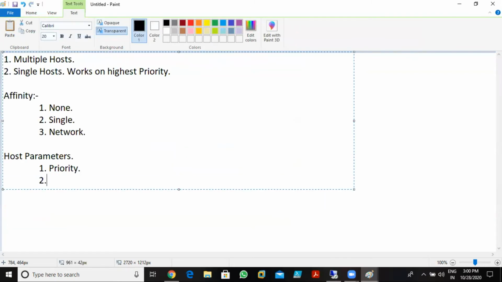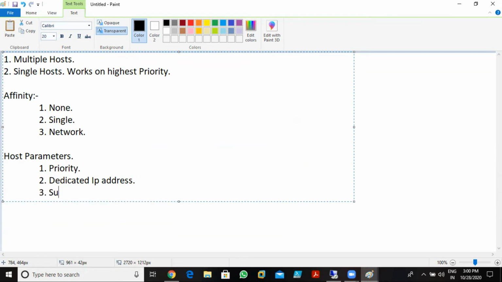Number two, we have a dedicated IP address. With the help of IP addresses also, we can add the servers in the cluster. Third, with the help of the subnet mask also, we can define the subnet mask to add the servers in the cluster. Understood? So these are the three parameters: priority, dedicated IP addresses, and subnet mask. With the help of these parameters, we can add the server.